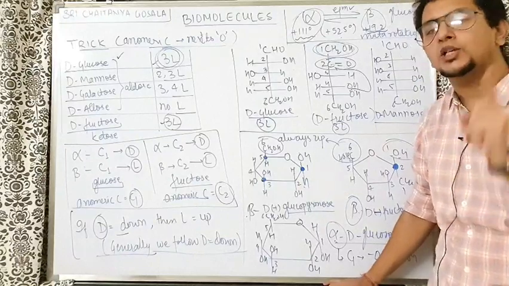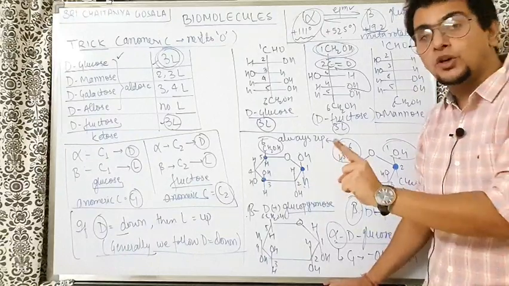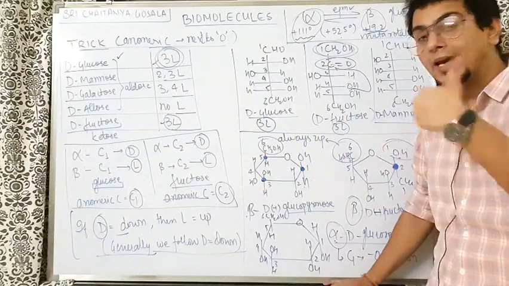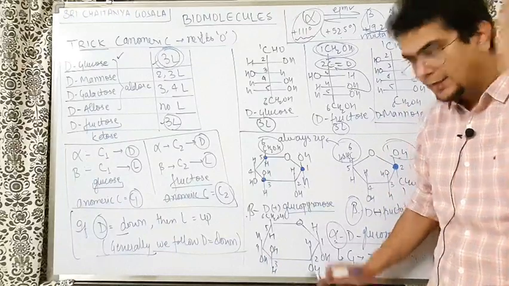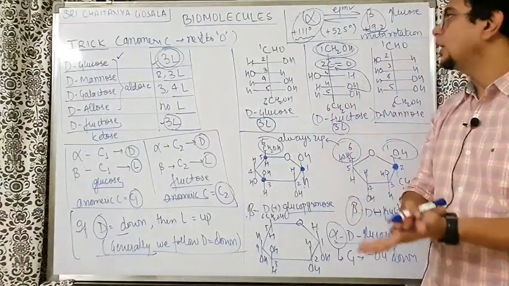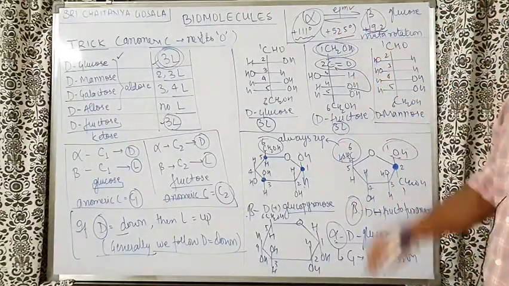It is neither the rotation of alpha glucose nor the rotation of beta glucose. Why? Because in aqueous medium, alpha and beta glucose cannot exist independently. They will always be in equilibrium, and at equilibrium, the rotation is 52.5 degrees.